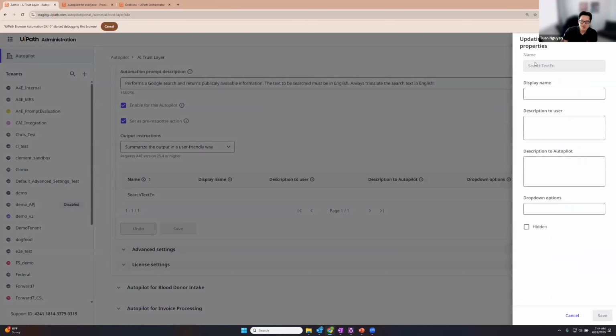So this is important. You can do a lot of stuff here, but the important thing is the description to Autopilot, because this describes to Autopilot how it should infer or pre-populate the arguments at runtime, right? So each automation, the power of Autopilot for everyone is not only can it recommend automations for you, it can help you set up the automation with the arguments, but it needs to know how to set up these arguments. So the description to Autopilot is important. If you don't populate this, it would just try to do it through the name. So providing more information is usually better.